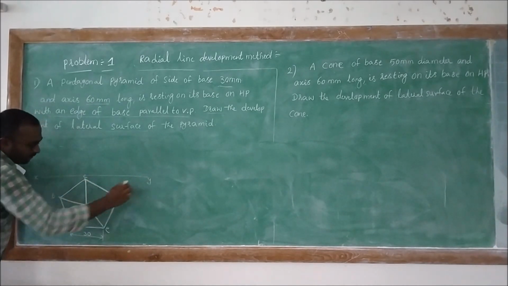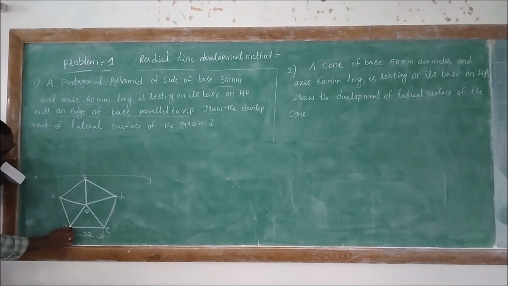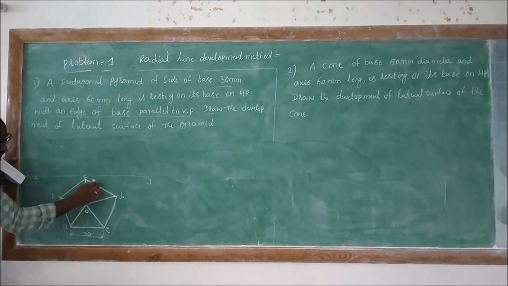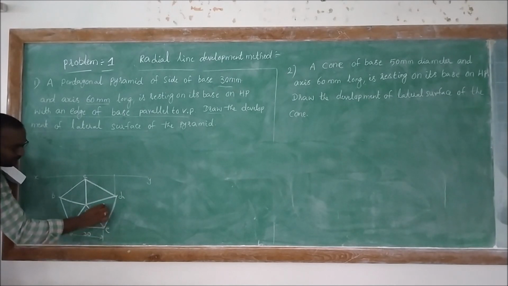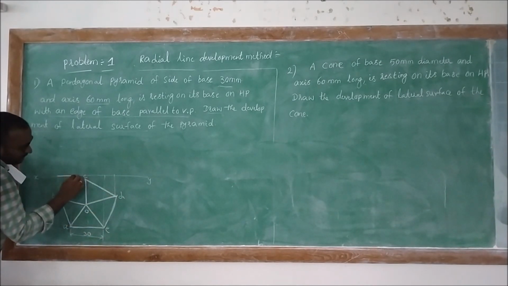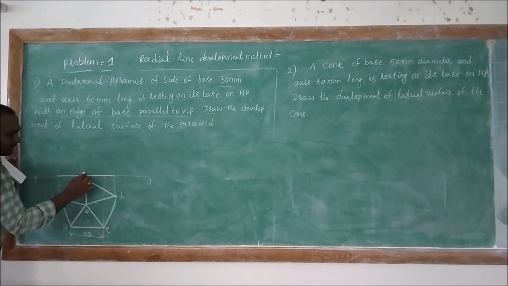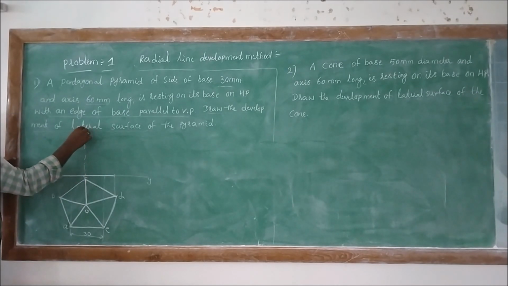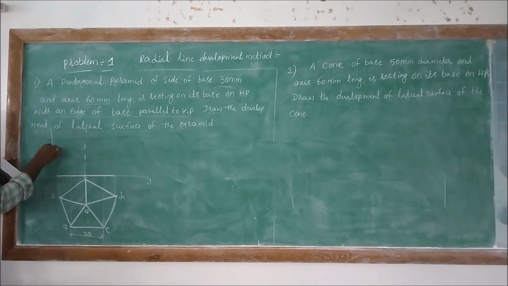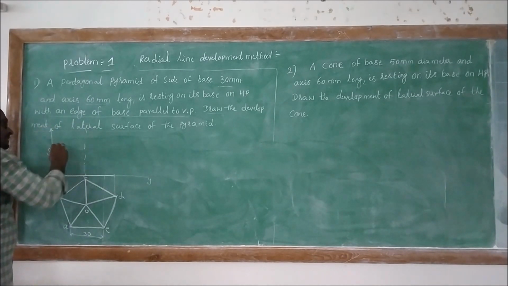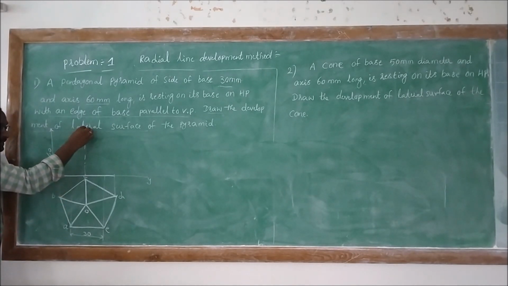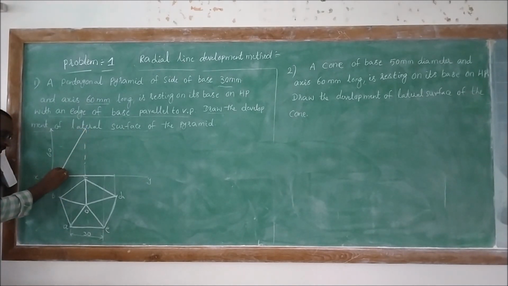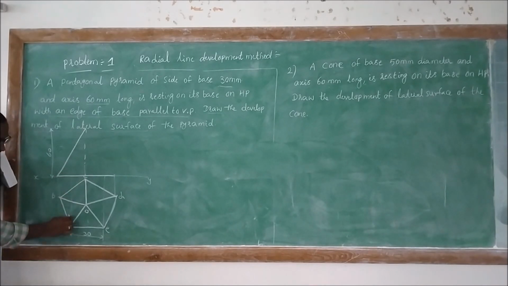X, Y, then project all the top view points onto the XY line, then here it is the base line. Then the height of the axis is about 60 mm. So from here to here it is 60 mm. Then here the surface will be visible, and then the OB surface will be visible.